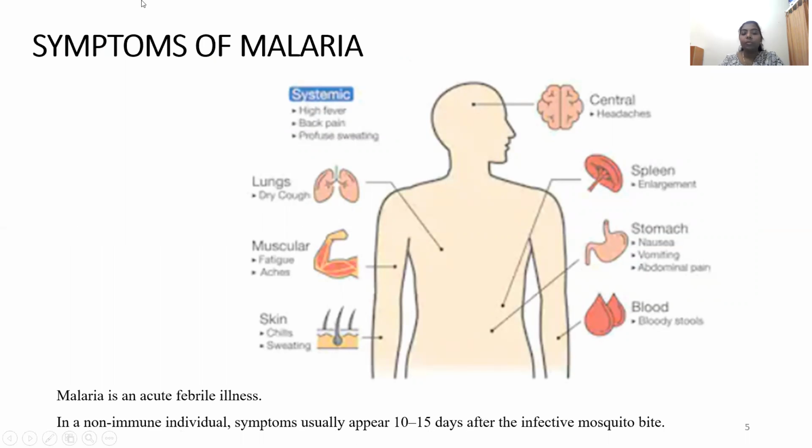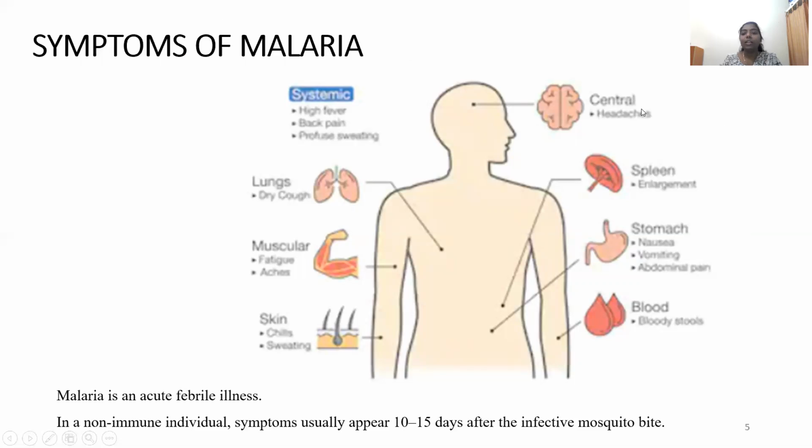Within that time the parasite enters your body, goes through an asexual and a sexual part of its life cycle, and then releases the infective forms into the blood, and that is when the symptoms appear. It may not be exactly 10 days; it can be earlier, depending on the individual.